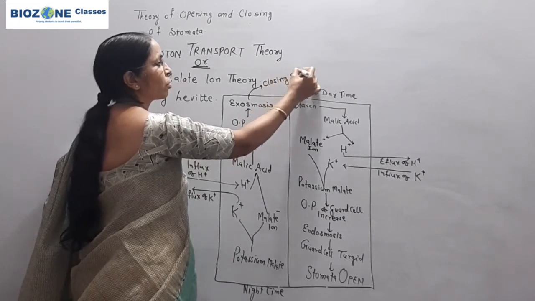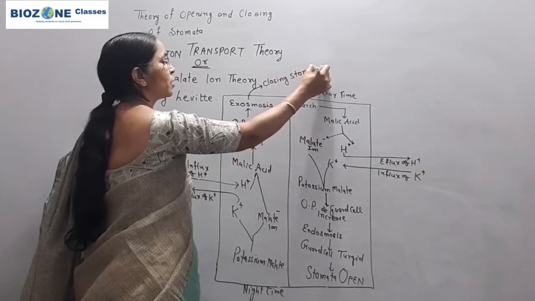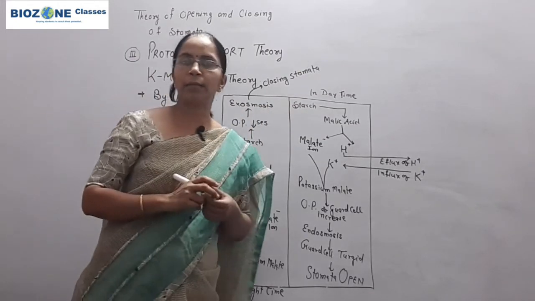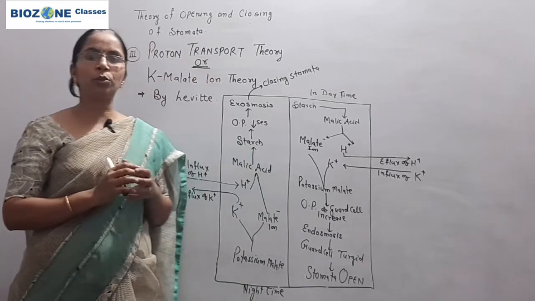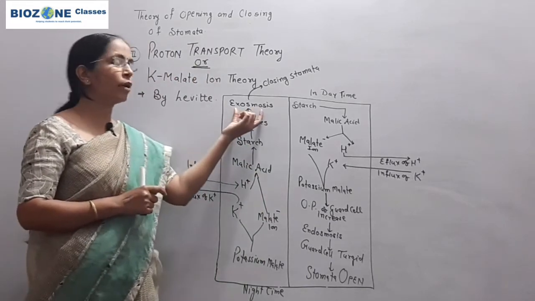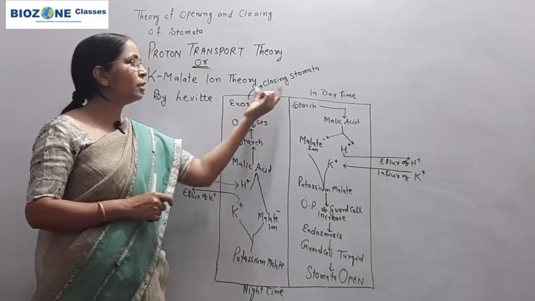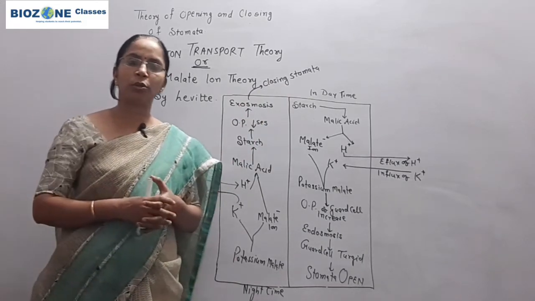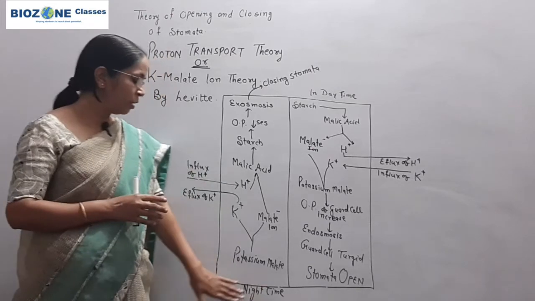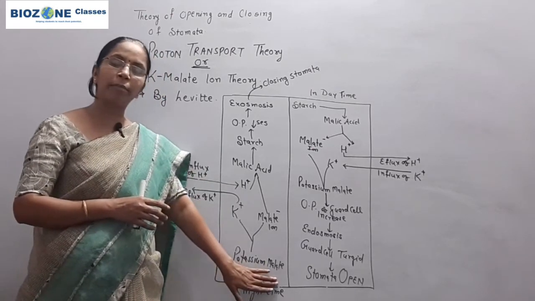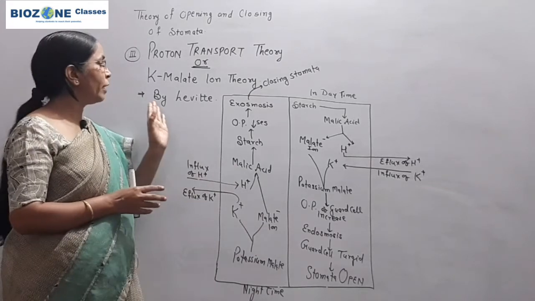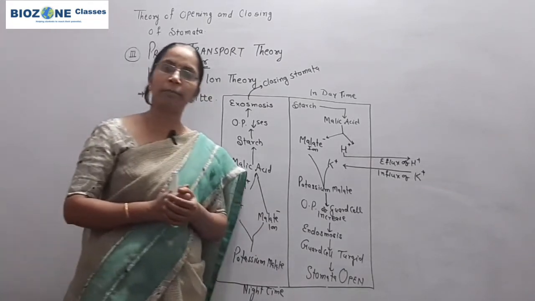Why does the stomata close? Due to exosmosis. Because of exosmosis, the guard cell becomes flaccid, and due to flaccidity of the guard cell, the stomata become closed and the process of transpiration is automatically closed at night time. So this part you remember for the third view, that is the most accepted view, and it is commonly called the potassium malate ion theory.